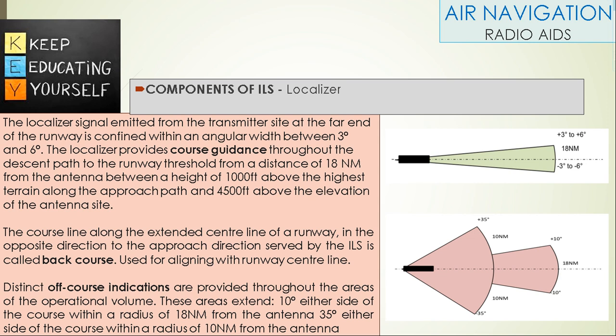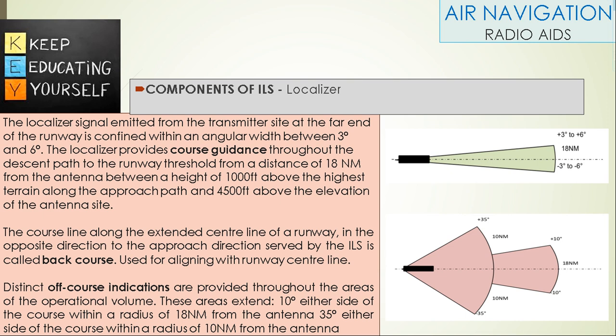The localizer provides course guidance throughout the descent path to the runway threshold from a distance of 18 nautical miles from the antenna, between a height of 1000 feet above the highest terrain along the approach path and 4500 feet above the elevation of the antenna site.